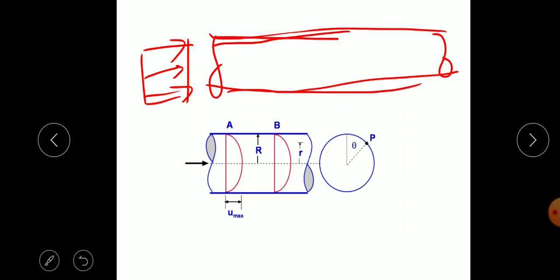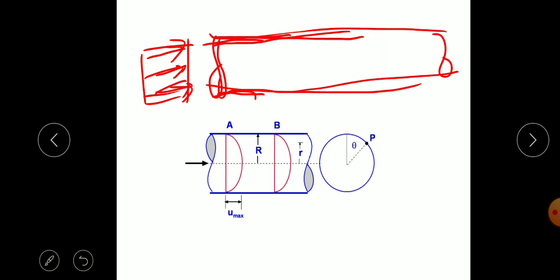We are assuming the no slip condition: if the surface is stationary, the fluid that comes in contact with it becomes stationary, and if the plate is moving and it contacts the fluid, then the fluid also moves with the plate. Here the pipe is stationary and the fluid is coming with a uniform velocity.